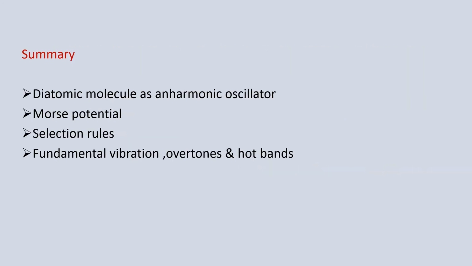So to summarize, we have gone through the diatomic molecule as an anharmonic oscillator, and P. M. Morse was a scientist who gave the energy term for the anharmonic oscillator, and the selection rule possibilities are Δv = ±1, ±2, ±3 and so on. We have also gone through the fundamental vibration 0 to 1 state, first and second overtones 0 to 2, 0 to 3, and also hot bands from v = 1 to v = 2 state. So that is the anharmonic oscillation of a diatomic molecule. Thank you.